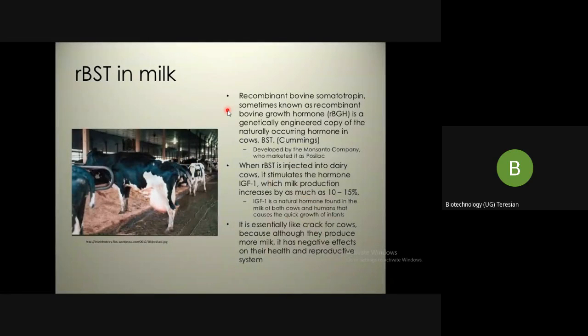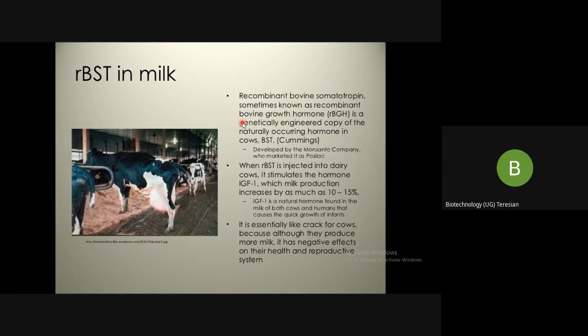Similarly, you can see that bovine somatotropin, also known as the bovine growth hormone, is an animal drug approved by the FDA to increase milk production in dairy cows. This drug is based on the somatotropin naturally produced in cattle.